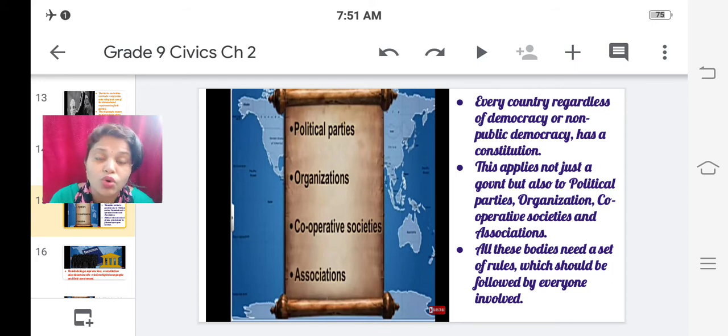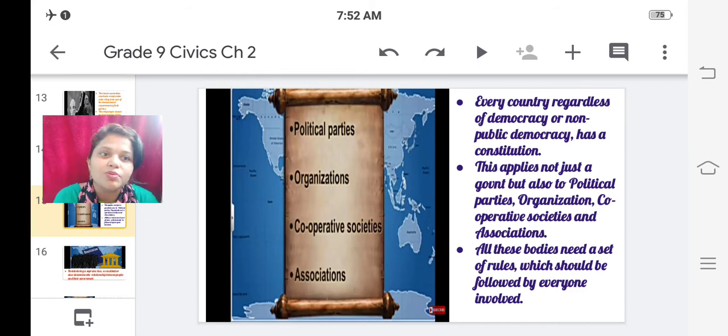Our school is also an institution. It has its own set rules, and we, the teachers, you the students, the principal, management, even the ground staff, everyone follows the set rules of our institution. So we have our own institutional rules, right? This is what a constitution is.